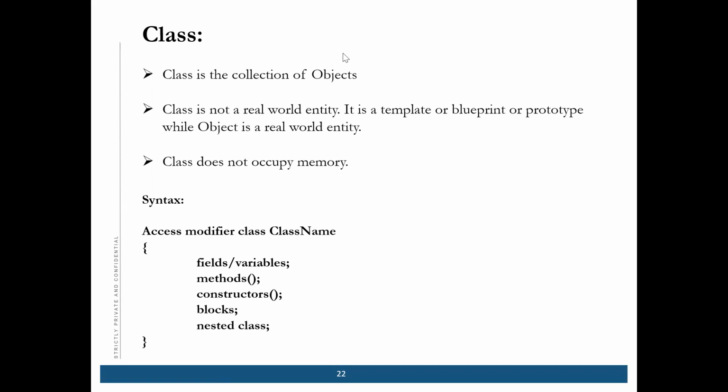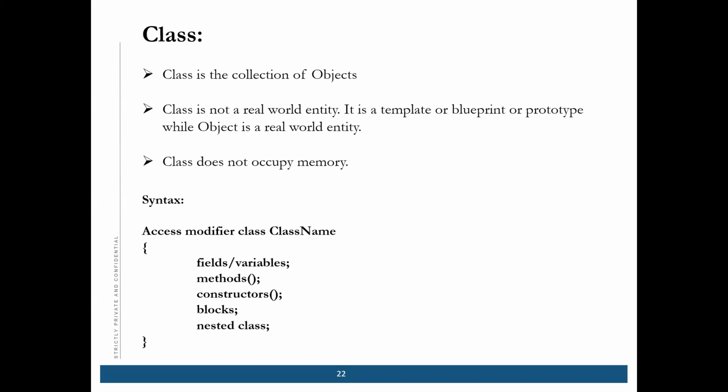Why is there a specific way for class names? This is a naming convention. When you go to companies and start coding, the class name will always start with a capital letter.